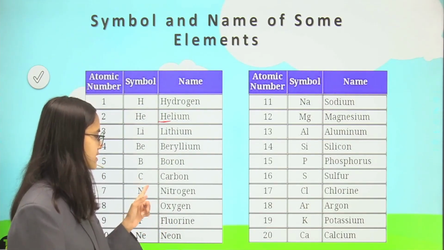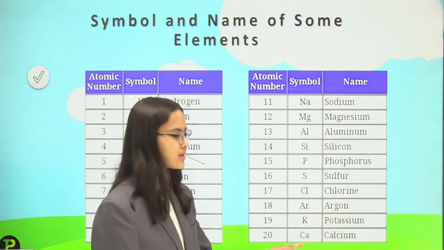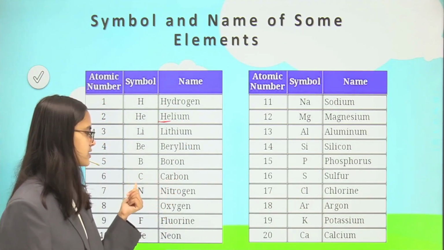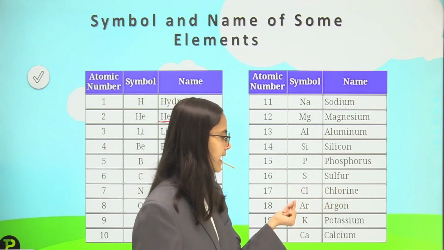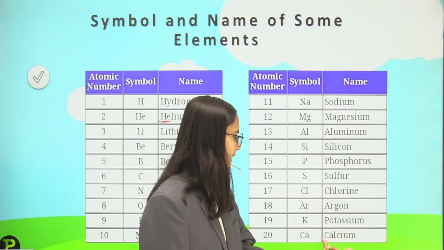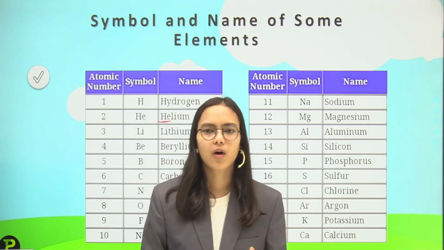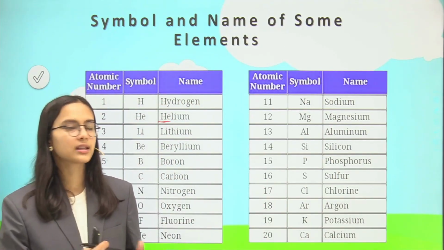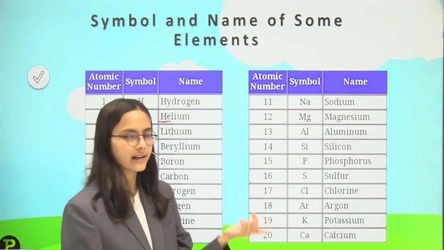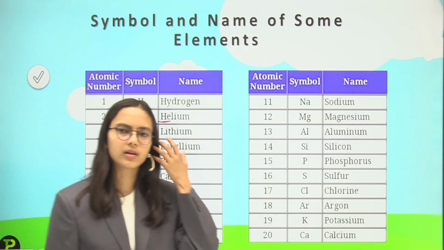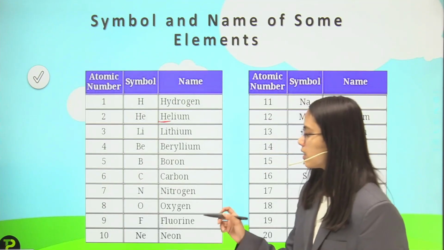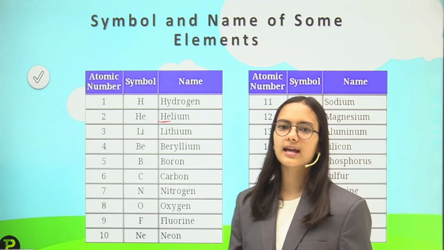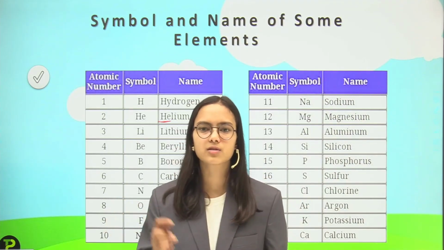If I write C for this, C for chlorine and C for calcium, then there will be a lot of confusion. So we write carbon with C, and then chlorine with Cl, and then calcium with Ca. Always write the first letter of the element capital, and if there is another letter, like a second letter, that will be in small size. So these were the first 21 elements which we discussed, and we have discussed their symbols also.